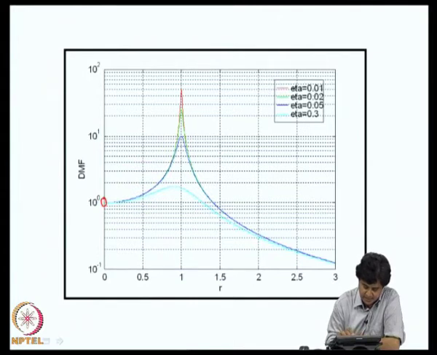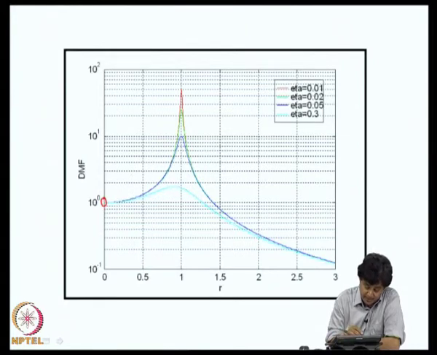As frequency increases, we see that in the neighborhood of λ being equal to ω, the dynamic magnification factor climbs up, as high as 20, 30, 50 depending upon the value of damping. Subsequently, with further increase in r, the dynamic magnification factor goes on reducing, and beyond a point in fact it becomes less than the static response.